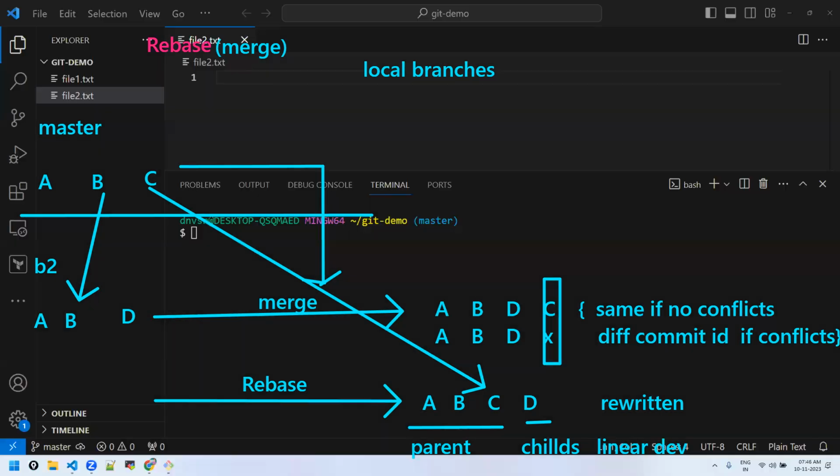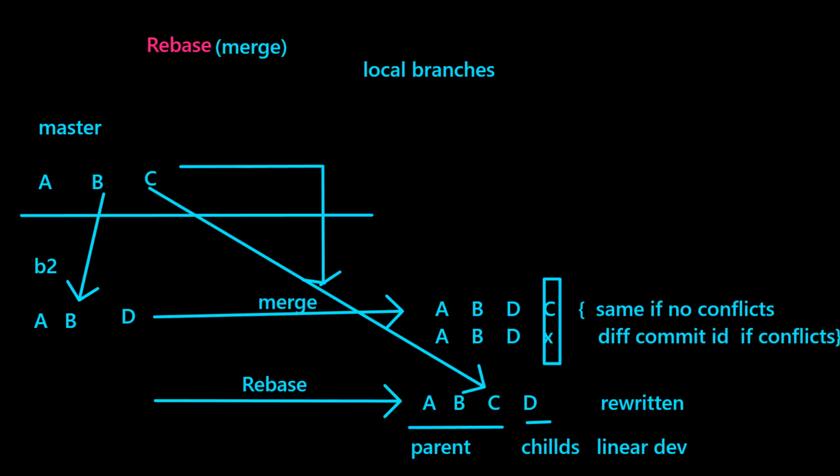So what is the problem here? If I have A, B, D, C, I have everything. There is no problem if you want this kind of log history. I mentioned, if you want this kind of log history, you can do rebase. It's not a problem. But why should you always have a new commit ID? Because you're merging. Merging means logically you're getting changes from this to this. That's all.